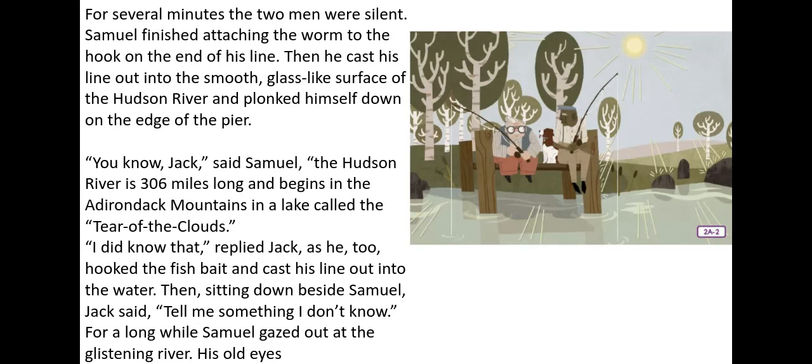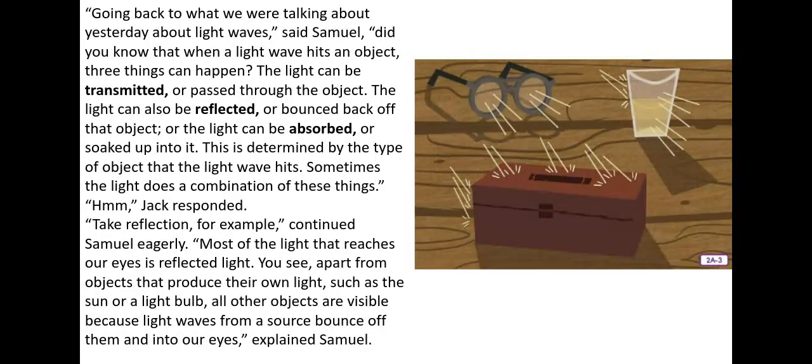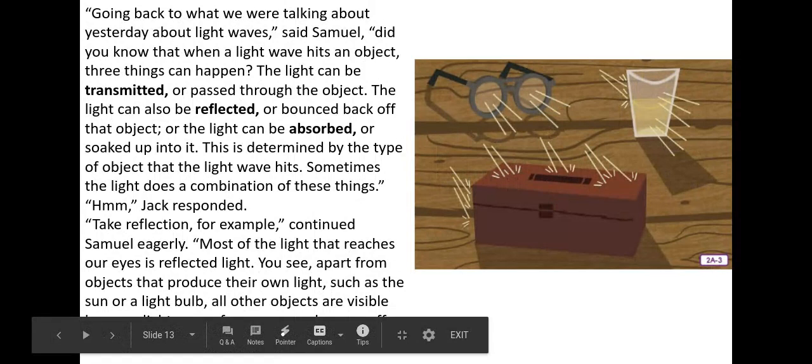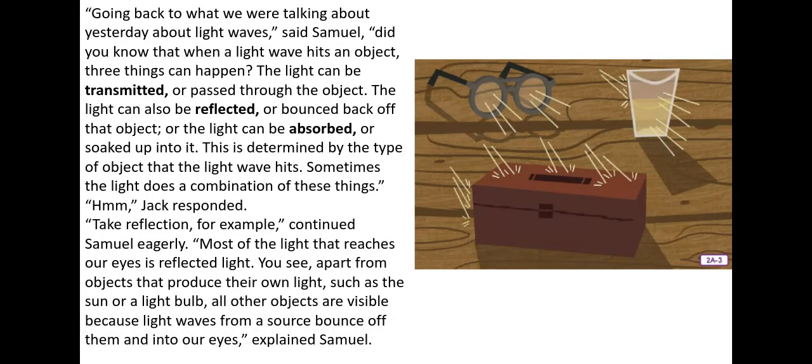For a long while, Samuel gazed out at the glistening river, his old eyes staring at the water. "Going back to what we were talking about yesterday about light waves," said Samuel, "did you know that when a light wave hits an object, three things can happen? The light can be transmitted or pass through the object. The light can also be reflected or bounced back off that object. Or the light can be absorbed or soaked up into it. This is determined by the type of object that the light waves hit. Sometimes the light does a combination of these things."